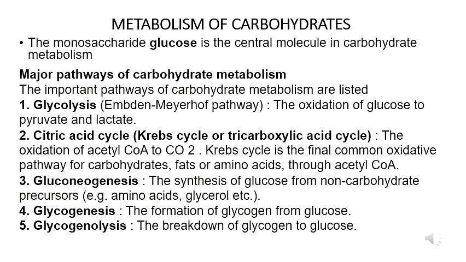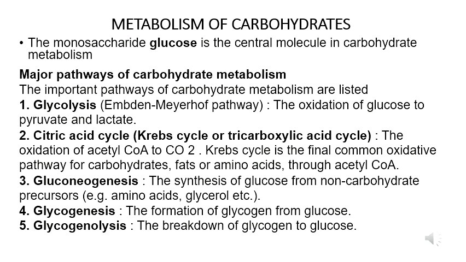Here we will see the different types of carbohydrate metabolism. These are the major pathways of carbohydrate metabolism. The first one is glycolysis, also known as Embden-Meyerhof pathway. That means it is the oxidation of glucose to pyruvate and lactate. The starting compound is glucose, and glucose is converted into pyruvate and lactate under certain reactions.